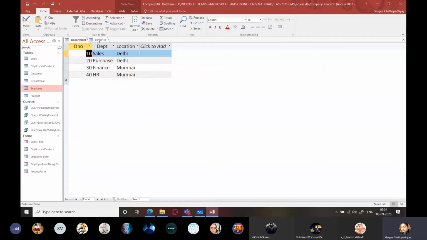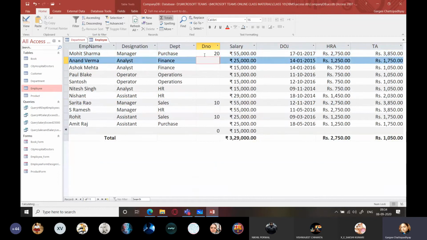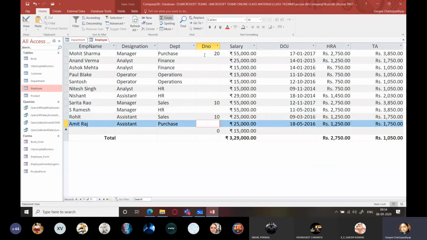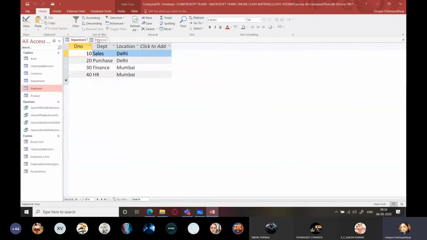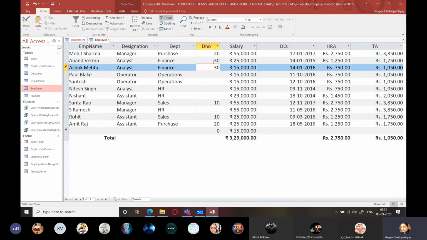Next is purchase is 20. So this is 20. And do I have purchase anywhere else? Yes, this is also 20. Then next is finance is 30. So finance, I'm going to place it as 30.